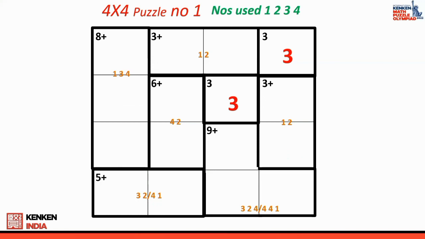Okay. So after finishing all the possibilities, now we are going to have a look at where I am going to start solving this particular puzzle. Now I see here is a very easy method. I have 3 in this particular column. I have 1, 2 in this column. I don't know the order yet, but I know that 1, 2 is here. So who is missing here? 4 was missing. So 3, 1, 2 and 4.